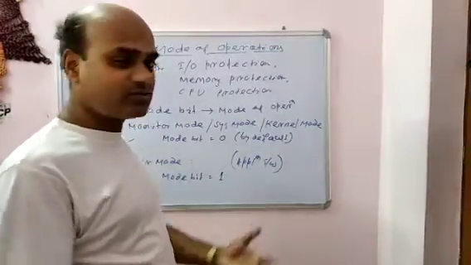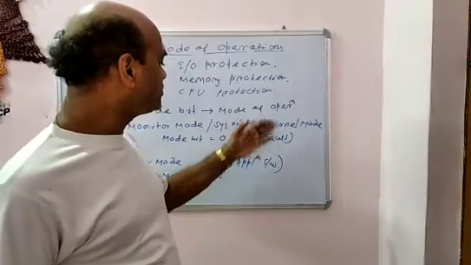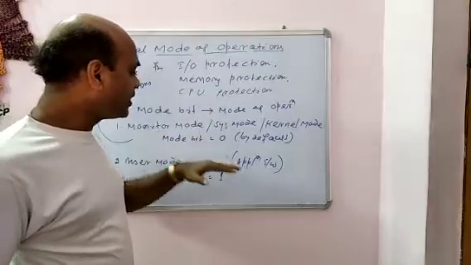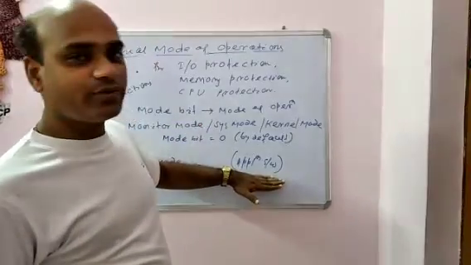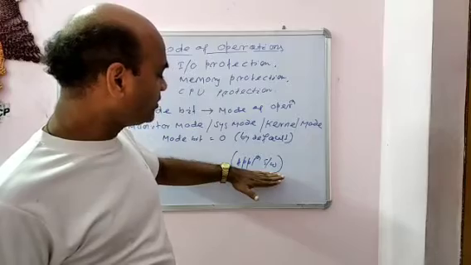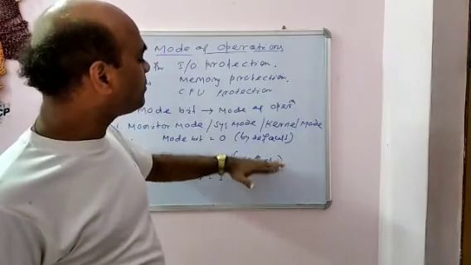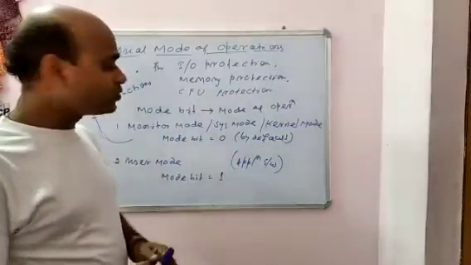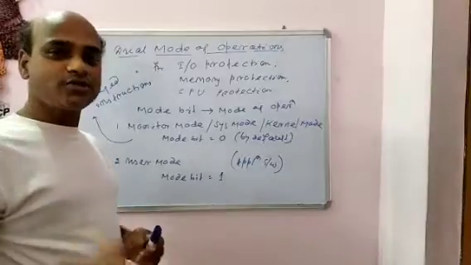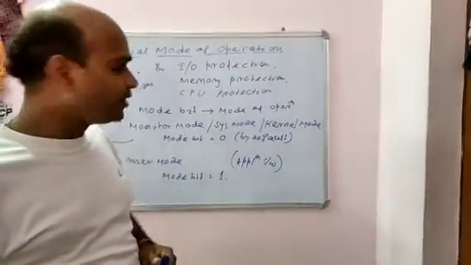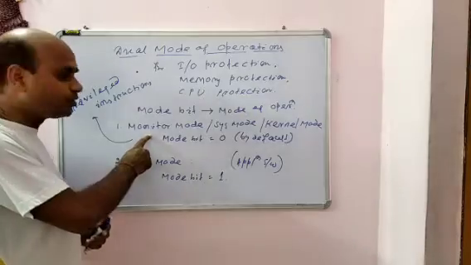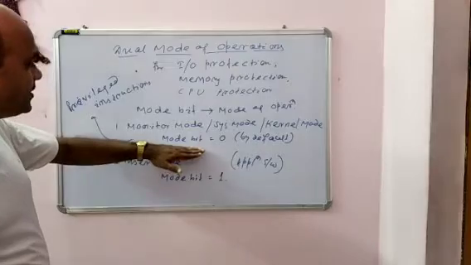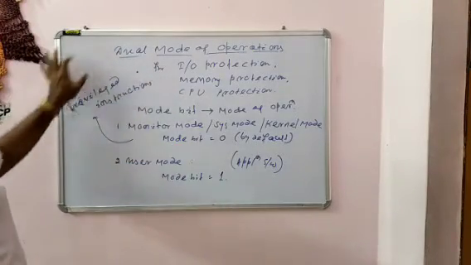Whenever we start, it is 0 by default, meaning it is system mode. System mode is executed first, because before the instructions of application software can be executed, the operating system must be loaded into memory. When the operating system or booting process is being loaded into the computer's primary memory, that is monitor mode or system mode. In this case the mode bit is set to 0. In this mode, only privileged instructions can be executed.